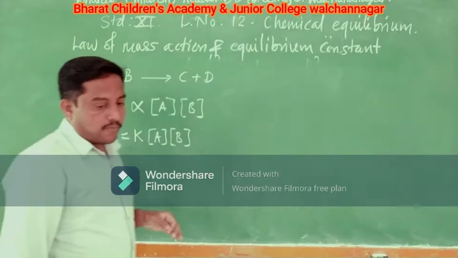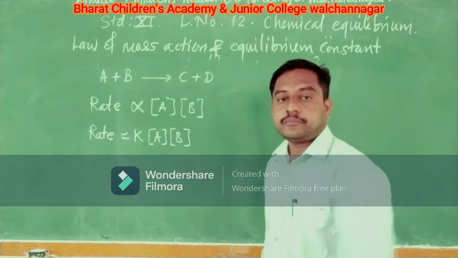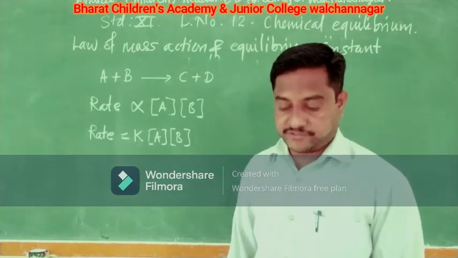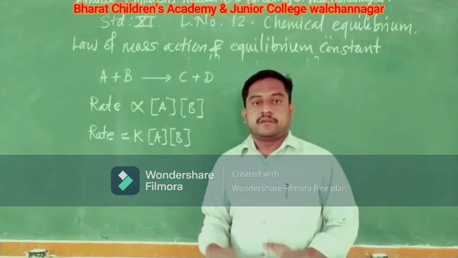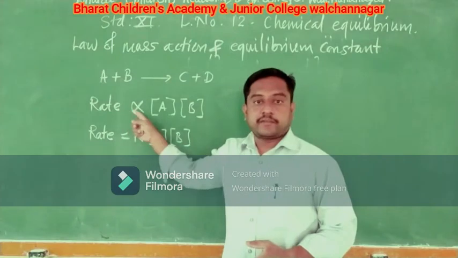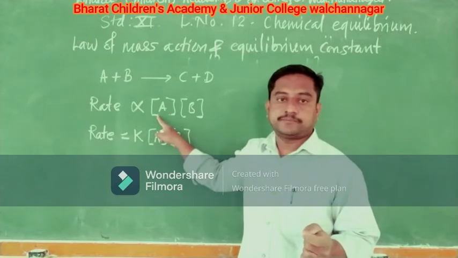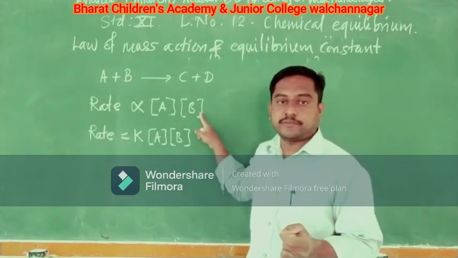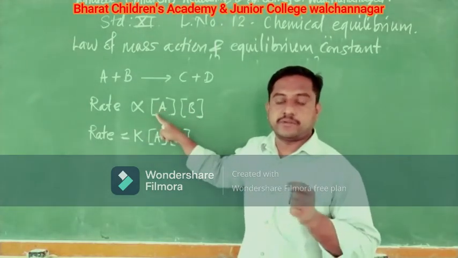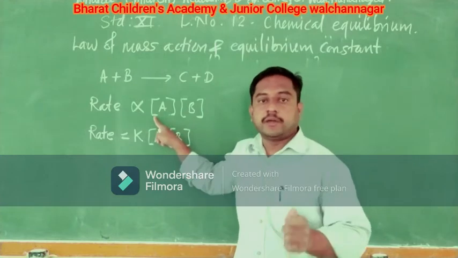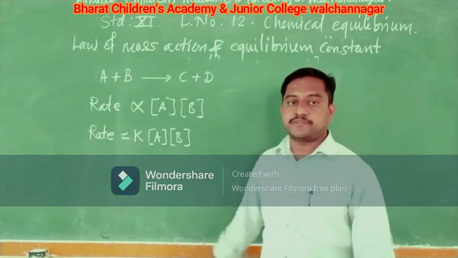So this is the mathematical expression for the law of mass action. Once again I will repeat the statement for the law of mass action: the rate of any reaction at a given instant is directly proportional to the product of the molar concentrations of the reactants. Or you may remember it like this: the rate of any reaction at the given instant is directly proportional to the multiplication of the concentrations of all the reactants present in the reaction.